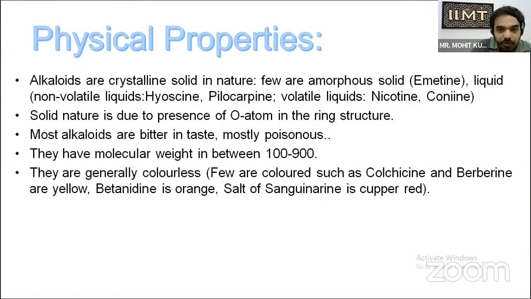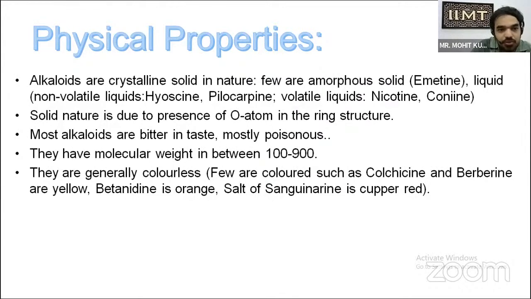Now coming to the physical properties of alkaloids. How will we identify an alkaloid from its physical properties, or do the confirmatory test? Alkaloids are basically crystalline solids in nature. A few are amorphous solids, for example emetine, and a few are liquids. Among the liquids, there are non-volatile liquids, which include pilocarpine, and volatile liquids, which include nicotine and coniine.